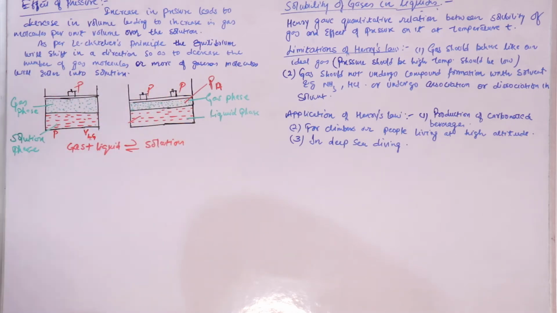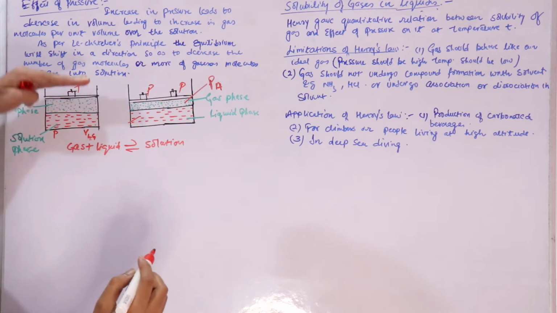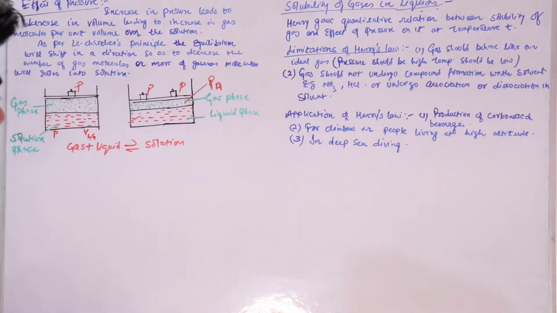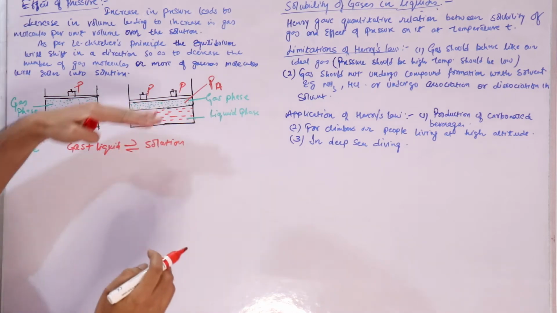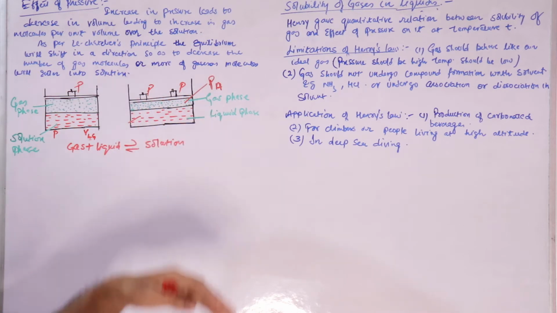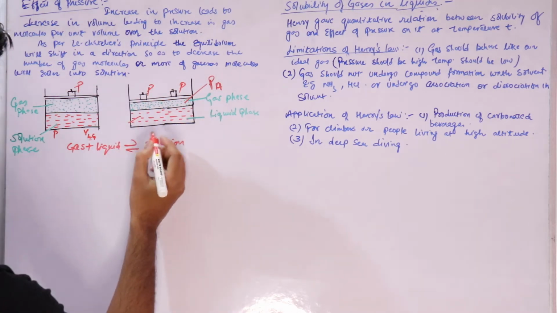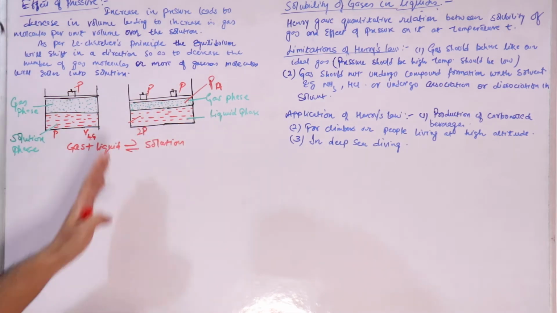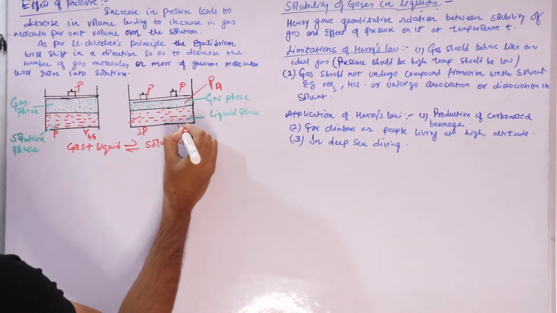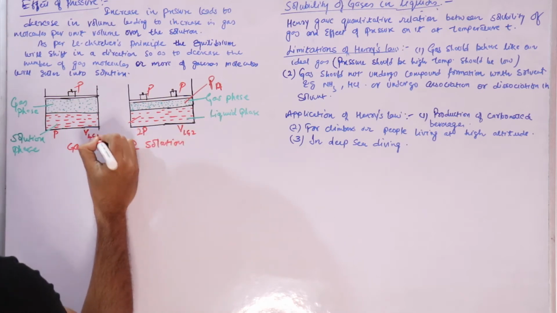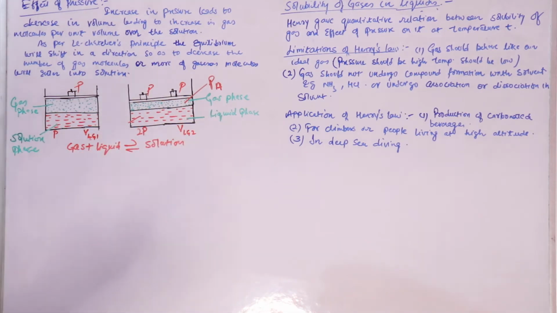When you double the pressure, this will come down as here. You see here the volume is V, and here the volume will decrease. So when we double the pressure, the volume, let's say VLG2, this is VLG1, is decreased.